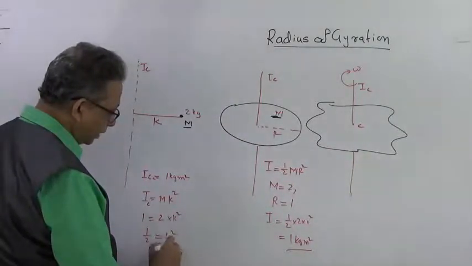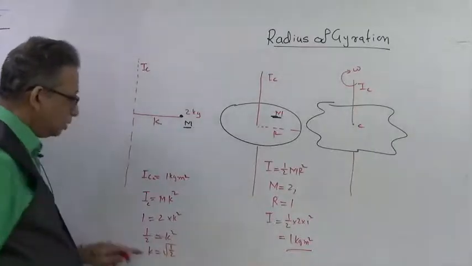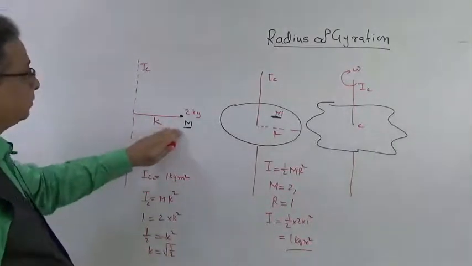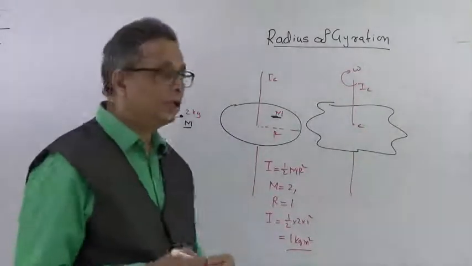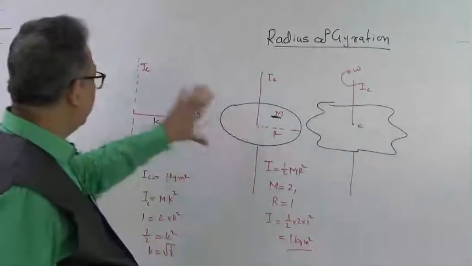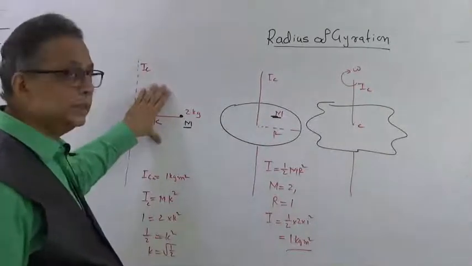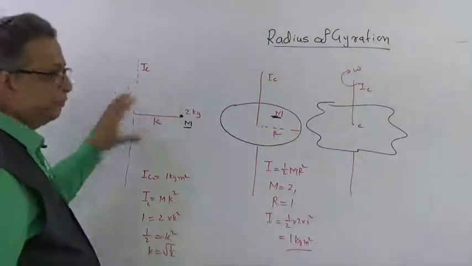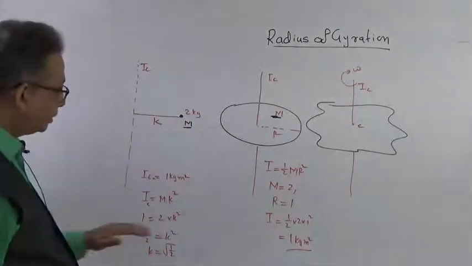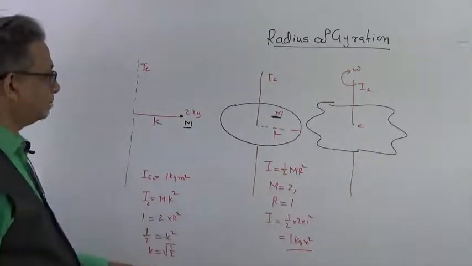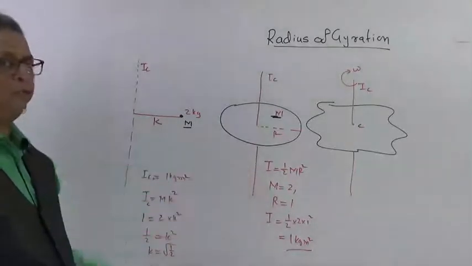So k will be the square root of 1 by 2. So this will be the distance at which this mass has to be kept, so that the moment of inertia of this disc will be equal to the moment of inertia of this particular arrangement in which I am having a concentrated mass. Correct? Now I have taken this as an example. Let us do this in the form of an equation.